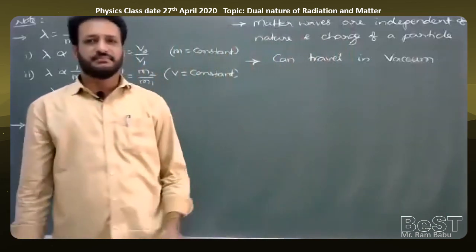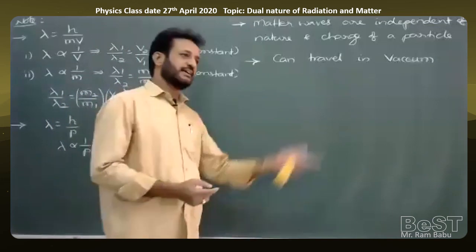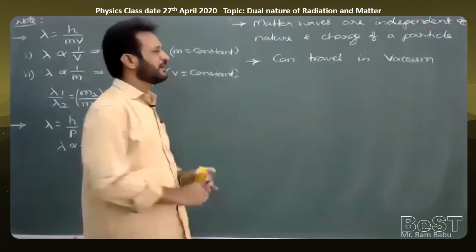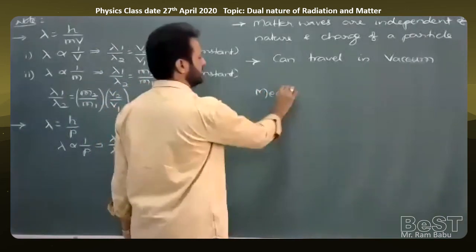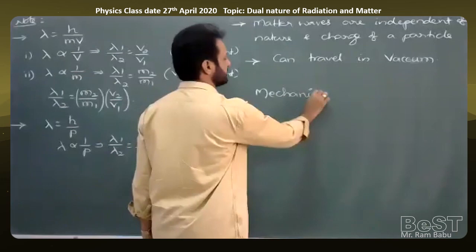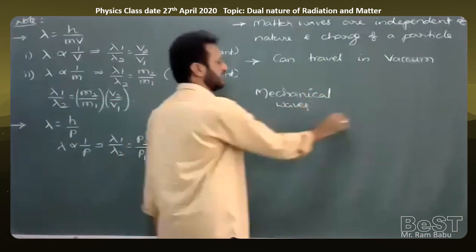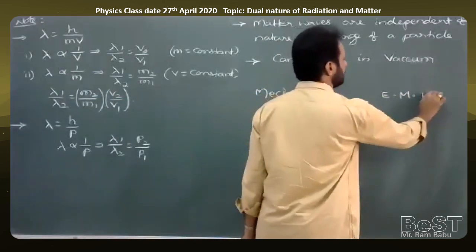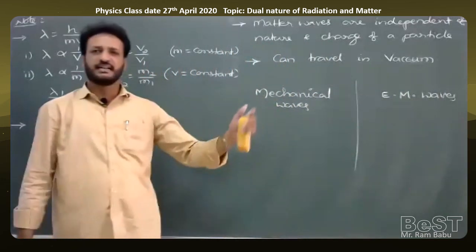So that means matter waves can travel in solids, liquids, gases and also in a vacuum. That's important. But generally we have two types of waves. In first year also we discussed there are two types of waves. One type is called mechanical waves, and the second type is non-mechanical or electromagnetic waves. These are the two types of waves, mechanical and electromagnetic.